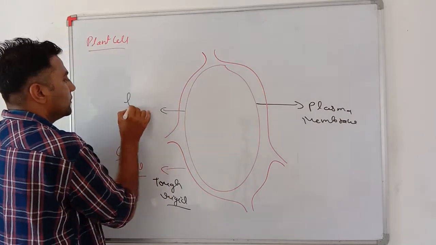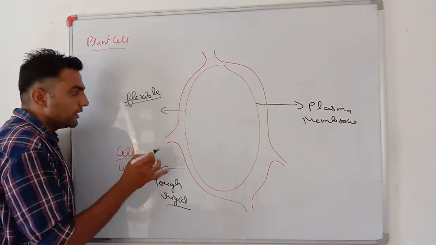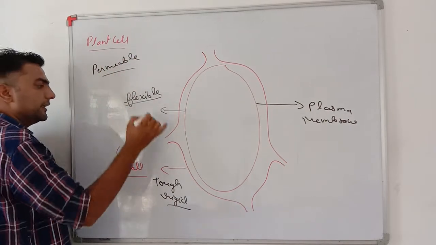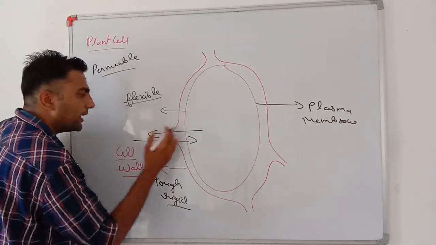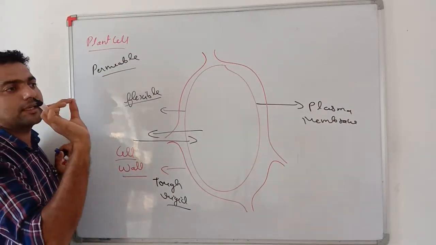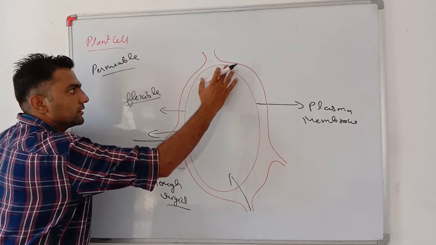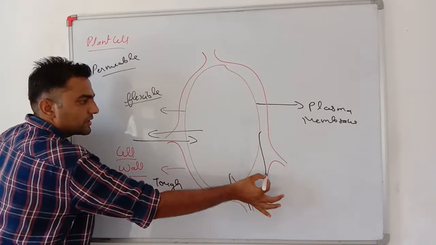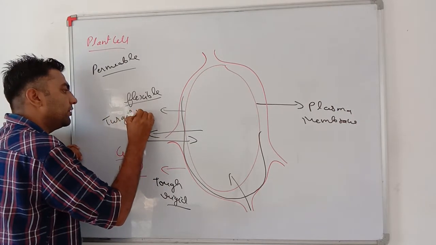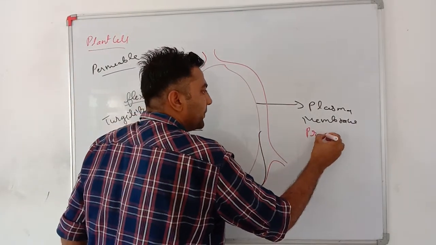As we know, the plasma membrane is very flexible, but the cell wall is very tough. Moreover, the cell wall is a permeable membrane, meaning it allows any material to pass through it, and it does not have any barrier for selected materials. It allows each and everything to pass through. Water goes into it, the cell swells, but it does not allow the cell to swell a lot. It maintains the turgidity of the cell. Very important, the plasma membrane is made up of proteins and lipids.